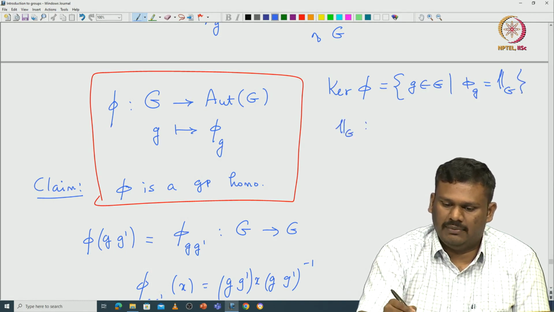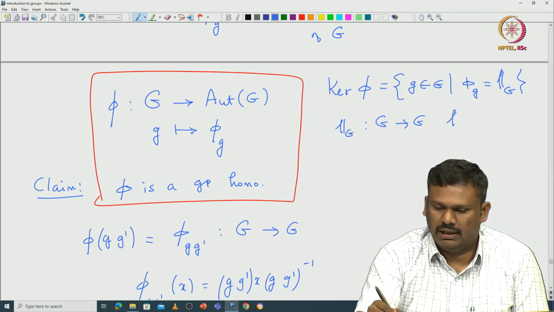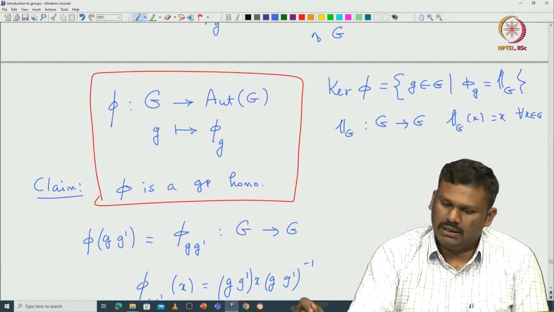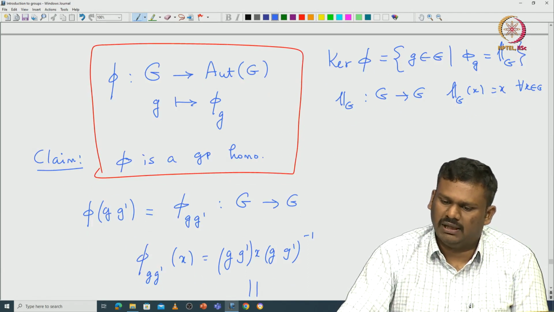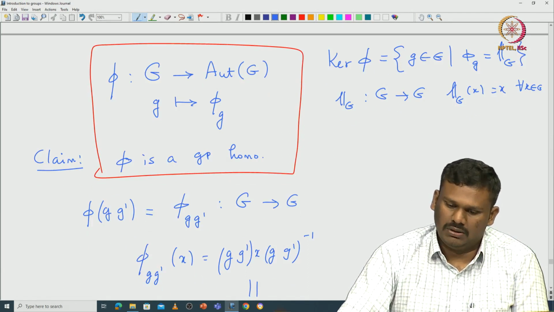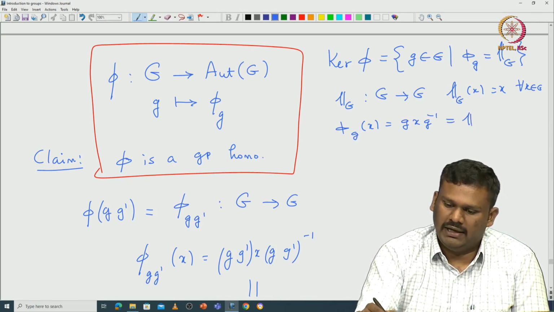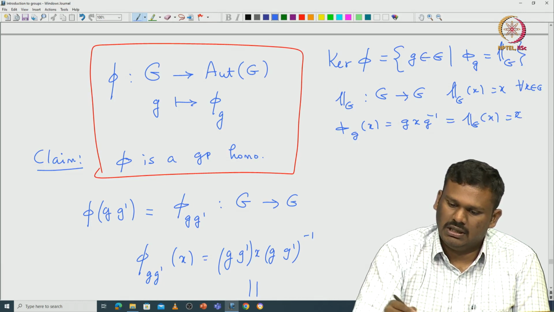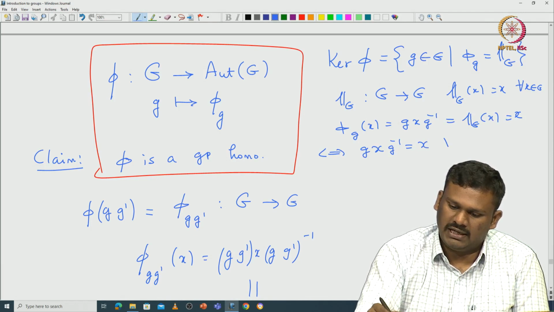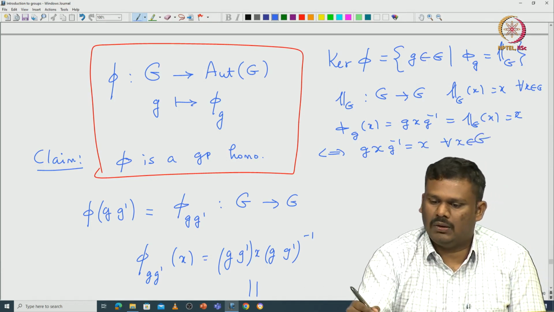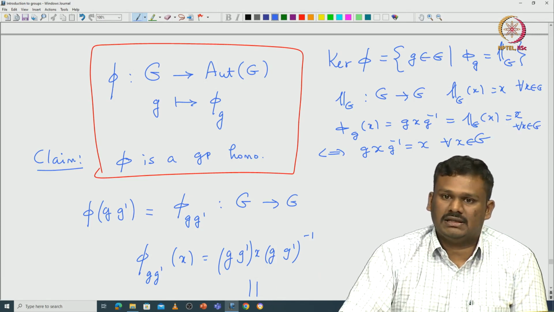So this identity map is defined from G to G such that identity G of X equals X for all X in G. So now if you think about it, when this pi G becomes this identity map, let us spell it out and then see what happens. So pi G of X is going to be G X G inverse. If it is equal to identity G of X, which is X, then that says that, if and only if, G X G inverse should be equal to X for all X in G. Okay, this should happen for all X in G.